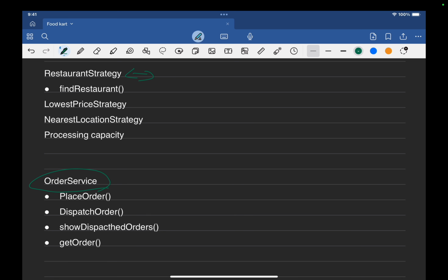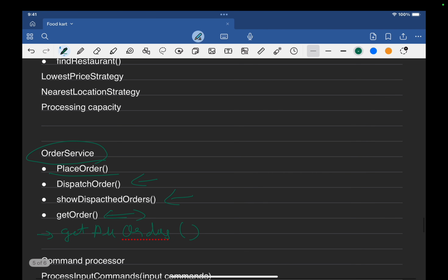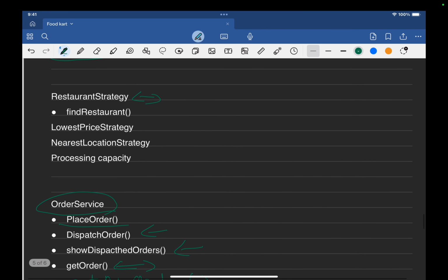Let's talk about order service. So what will order service do? It will place order, it will dispatch order, it will show the dispatched orders, and it will get a particular order, or we can say get all orders as well if we want. But I don't think this is asked in the problem statement, so we will not have it.